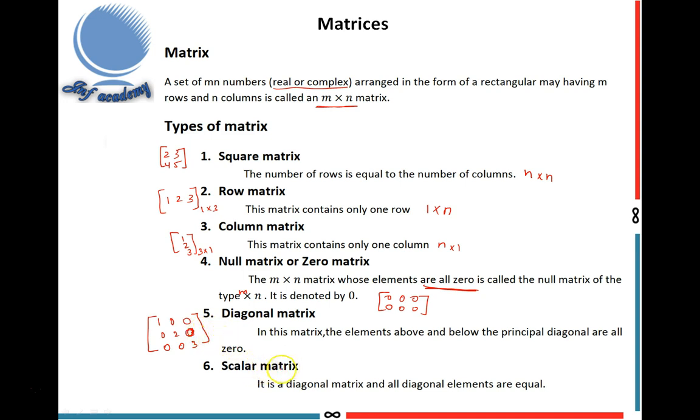What is meant by a scalar matrix? Next type is the scalar matrix. It is a diagonal matrix and all diagonal elements are equal. That means 2 0 0, 0 2 0, 0 0 2. This is a scalar matrix because it is a diagonal matrix and all the principal diagonal elements are equal, so it is a scalar matrix.